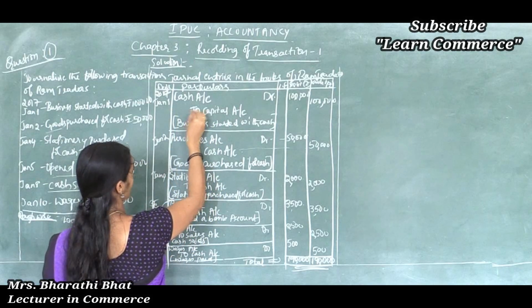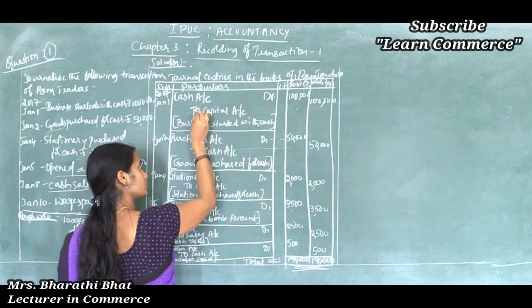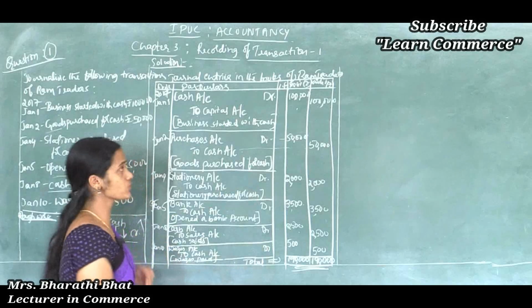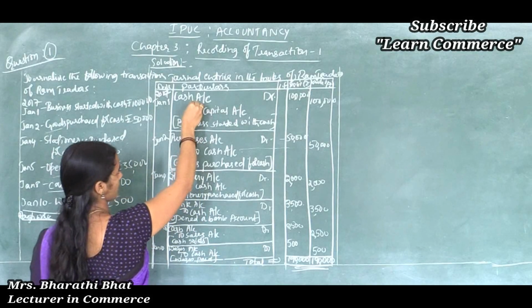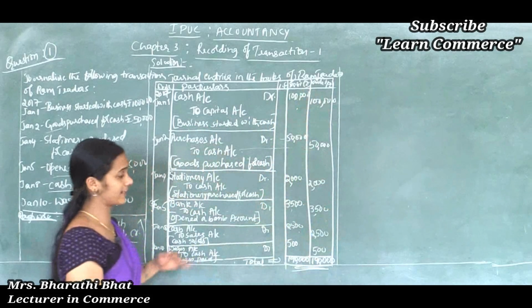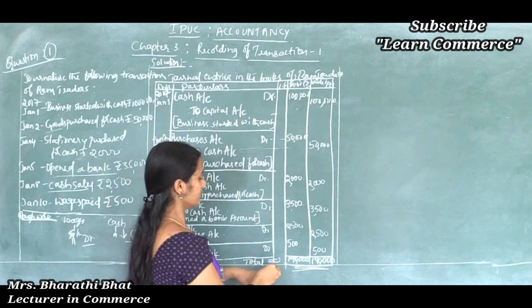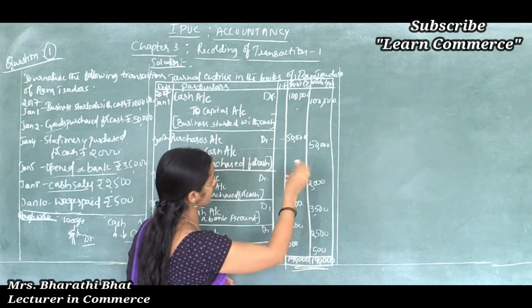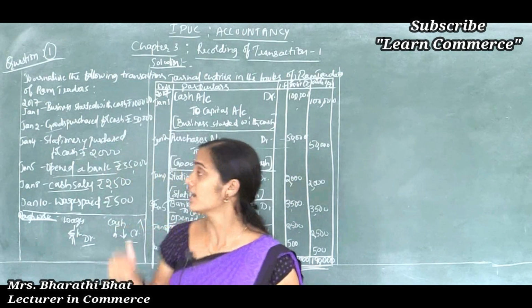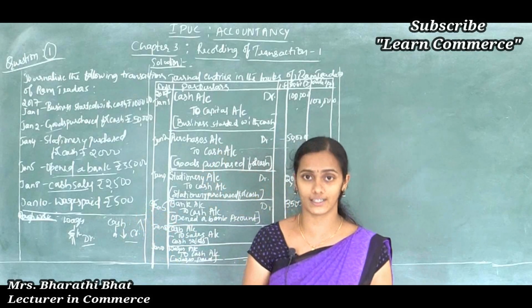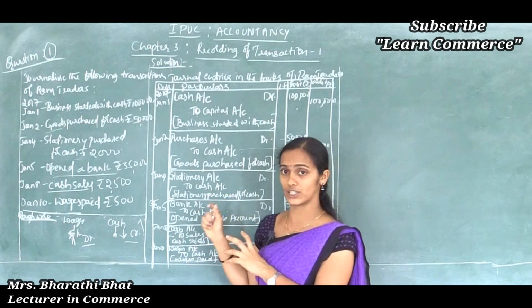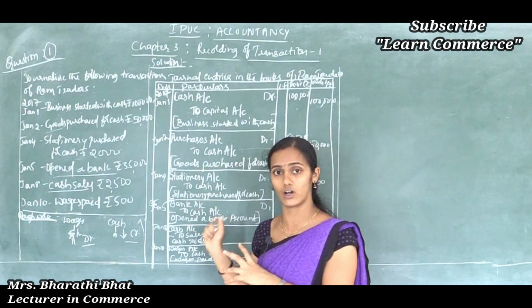DR means that the account is debited, and to record the credit aspect of a transaction, we should leave sufficient space for margin, then we should use the prefix To, then we can write the title of the account, and immediately after passing the journal entry we should write the narration, and then we should fill the amount column. At the end, we should total both the debit amount column and the credit amount column. I hope you understood this sum, how to solve the journal, and how we can record transactions in the book called journal.